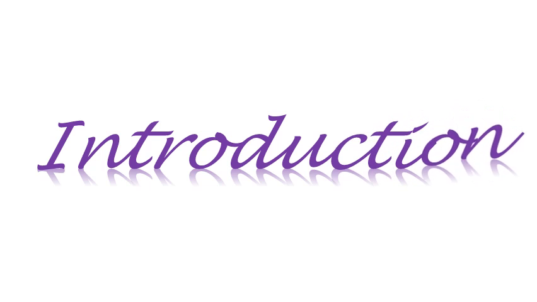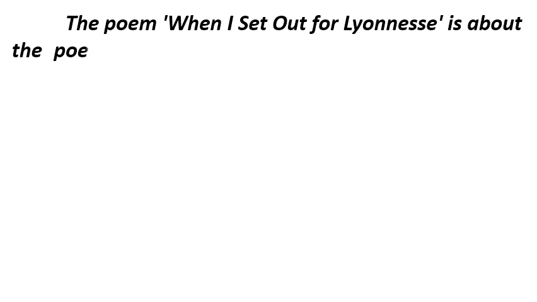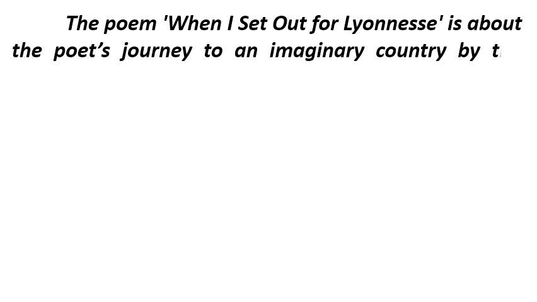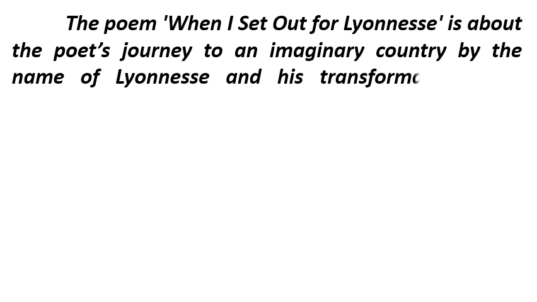Before we start reading the poem in detail, first of all let us see the introduction. The poem When I Set Out for Lyonnesse is about the poet's journey to an imaginary country by the name of Lyonnesse and his transformation after returning.